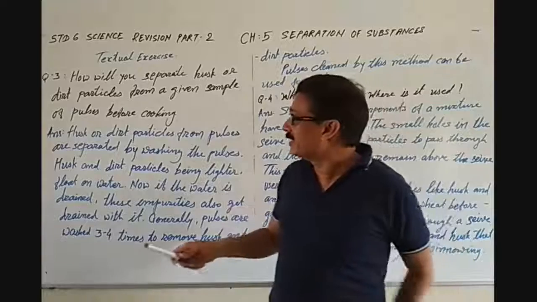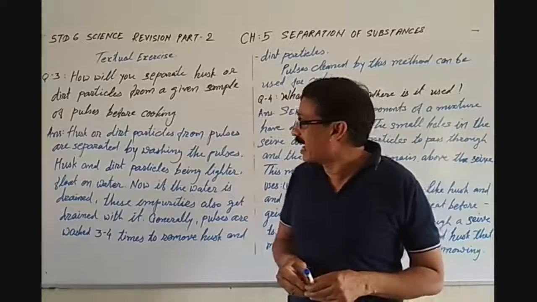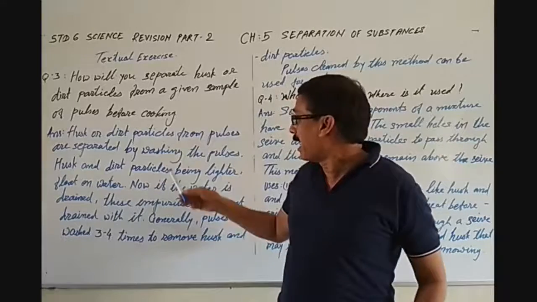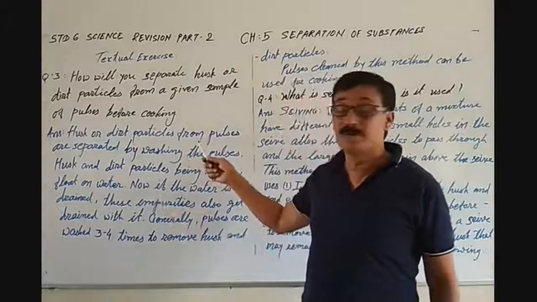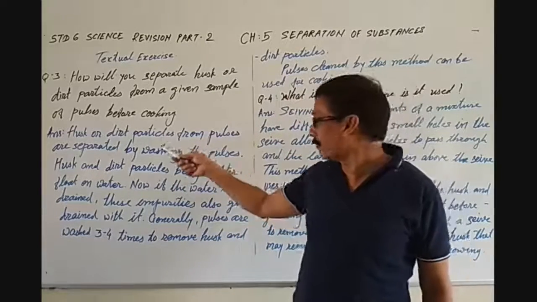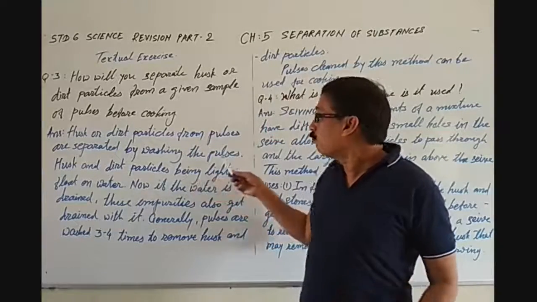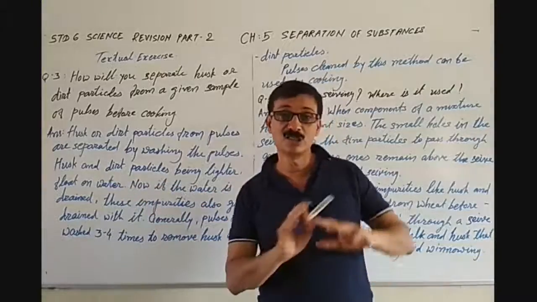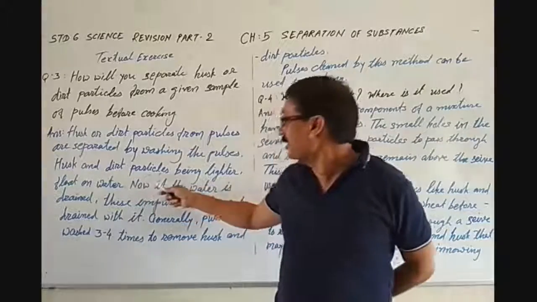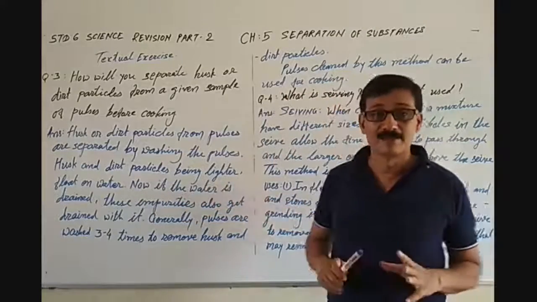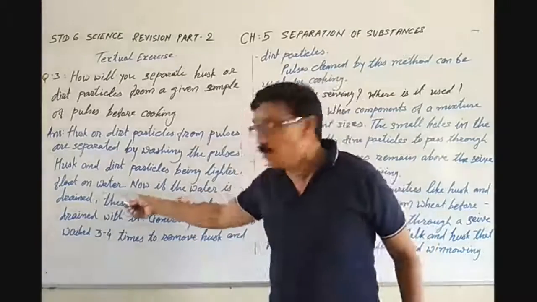See, the answer is: husk or dust particles from pulses are separated by washing the pulses, just by washing them with clean water. Secondly, husk and dirt particles, being lighter, float on the water.